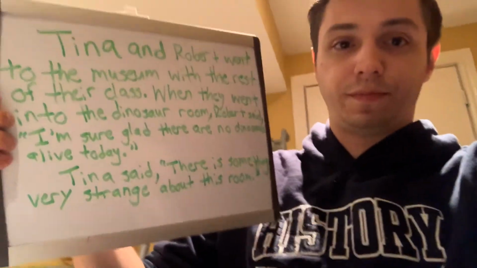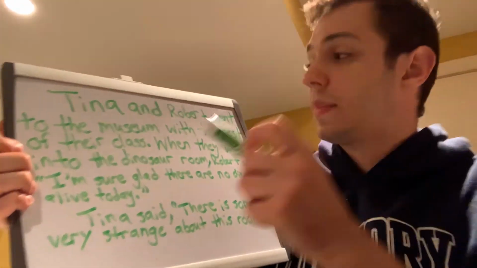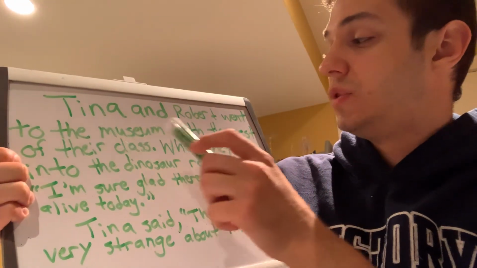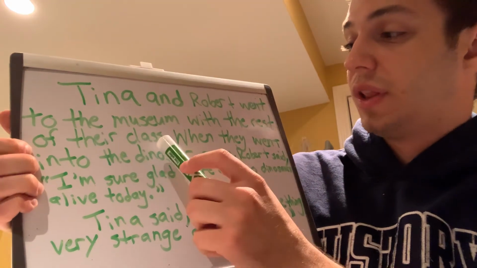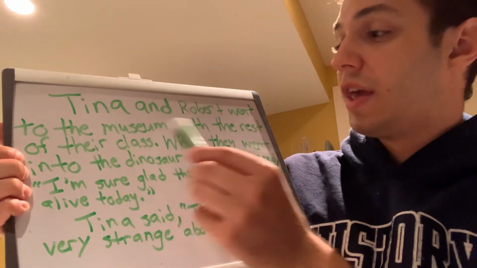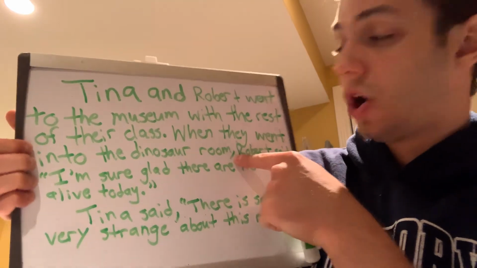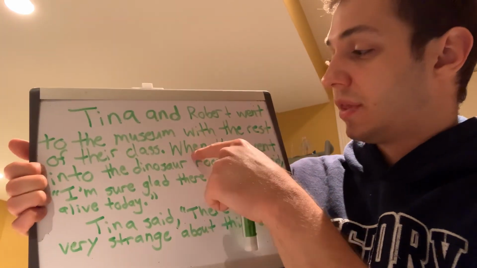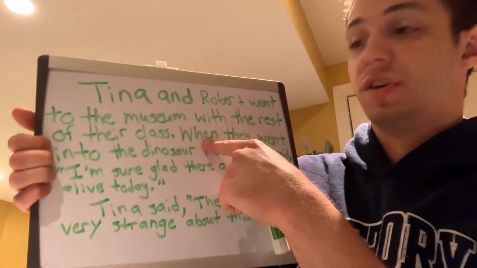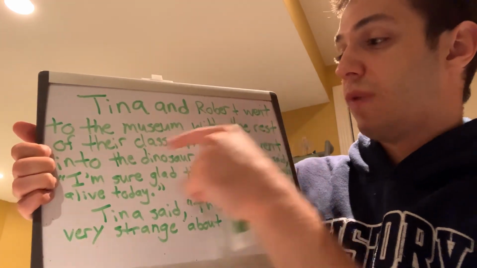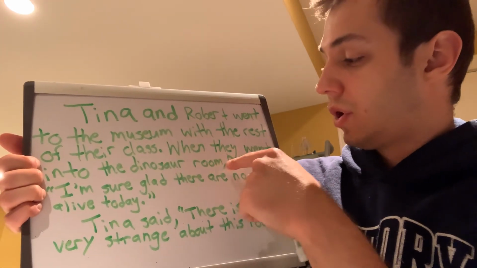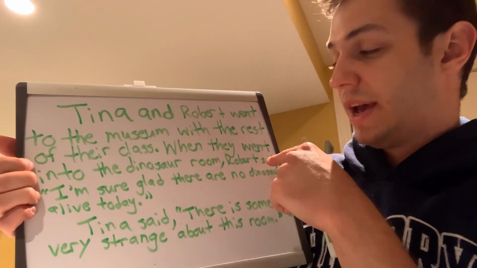So once again, this will be the first part of your story. Tina and Robert went to the museum with the rest of their class. When they went into the dinosaur room, comma. We needed to add a comma here because this is a part that tells when, and it's at the beginning of our story. So when they went into the dinosaur room, comma, Robert said.